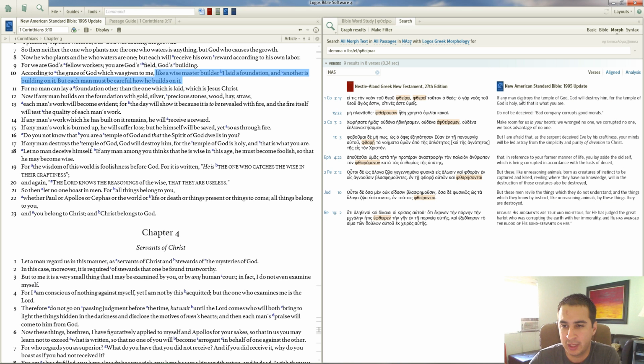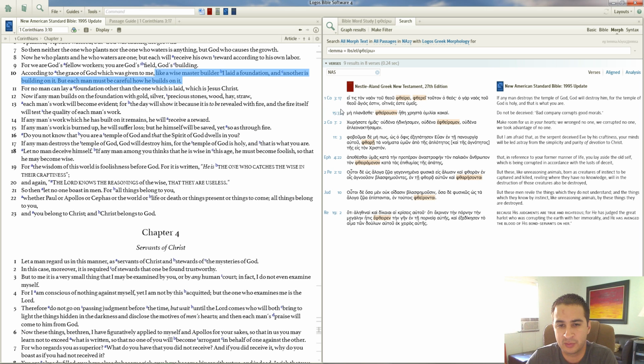Now, I'm going to point out something that one of my students pointed out, that it could have the connotation of corrupt morally. If any man morally corrupts the temple of God, God could destroy him. And so in that sense, he's using the same word twice, but he's using different definitions in each. I don't really see that happening, but that is a possibility here.